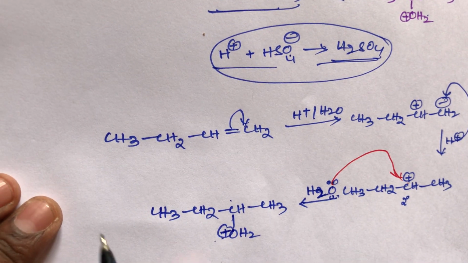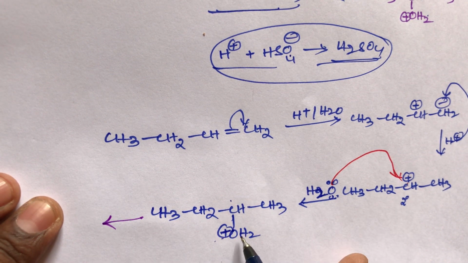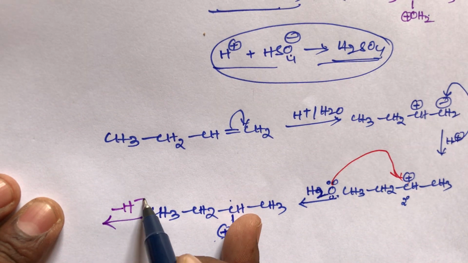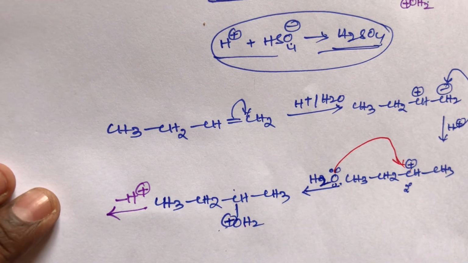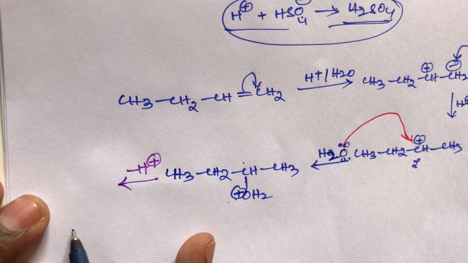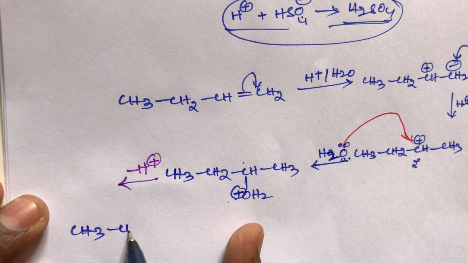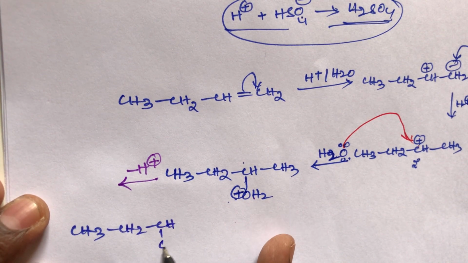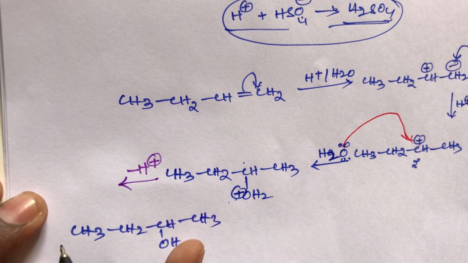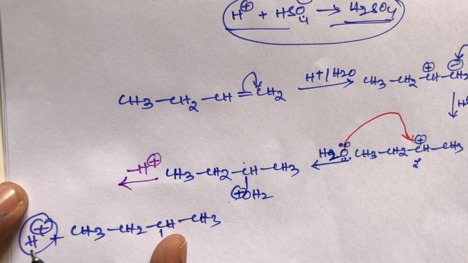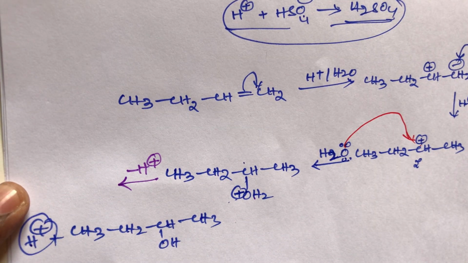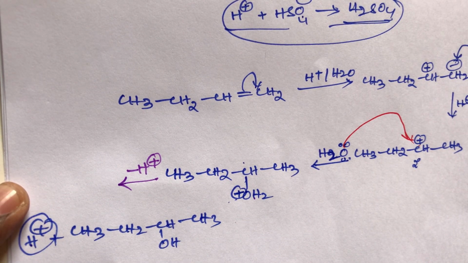After that, one H plus is removed from OH2. Remove the H plus from here. We get the final product CH3, CH2, CH, OH, then CH3, along with H plus. This is very important, student. What is the role of H plus? This H plus acts as a catalyst. This H plus always acts as a catalyst.